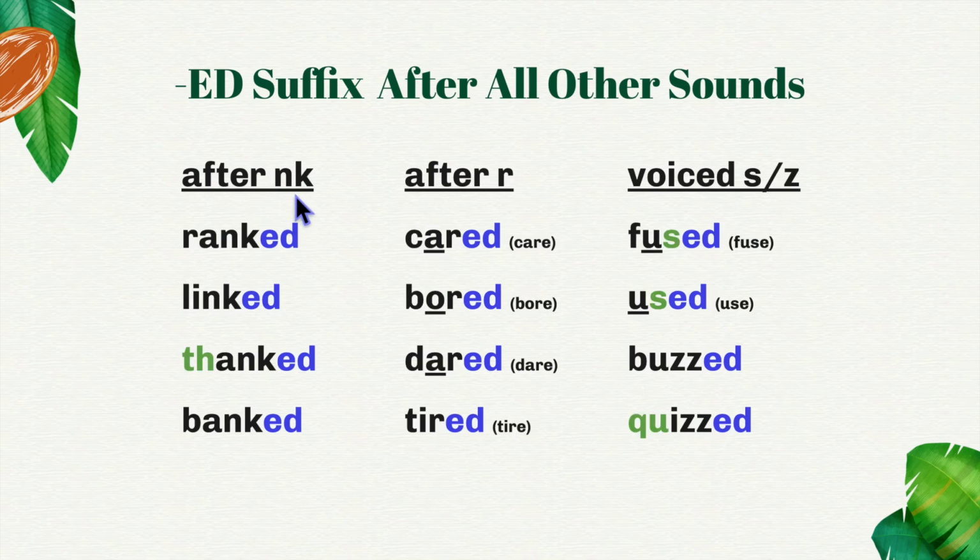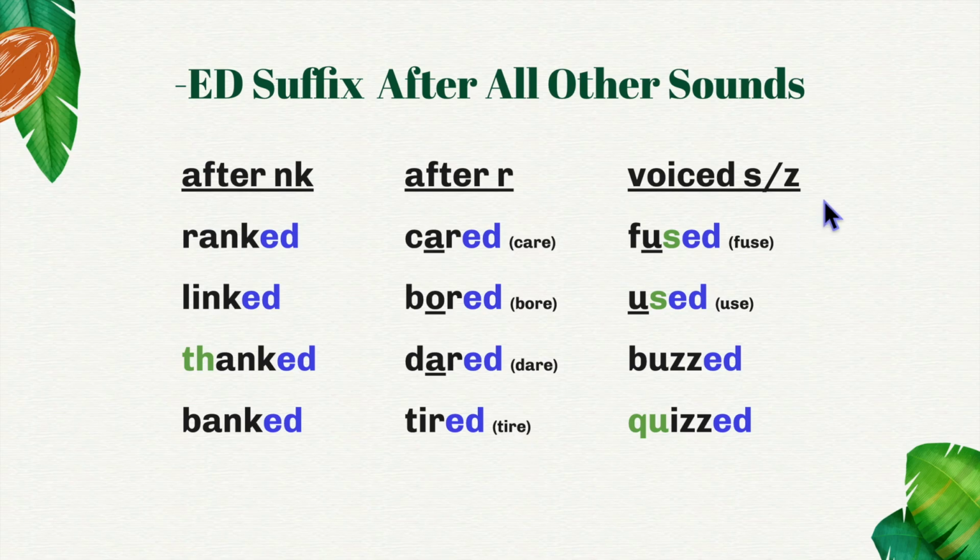After the sound of NK, ranked, linked. This TH will have its unvoiced sound of th, thanked, banked. After the sound of R, cared. Notice the root is care, so we have a long A. Bored, dared, tired.